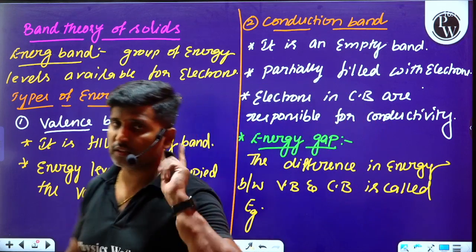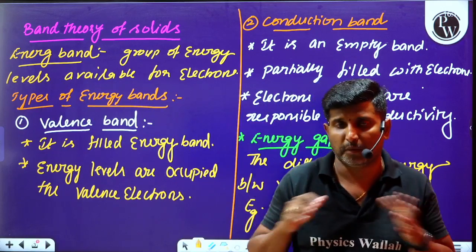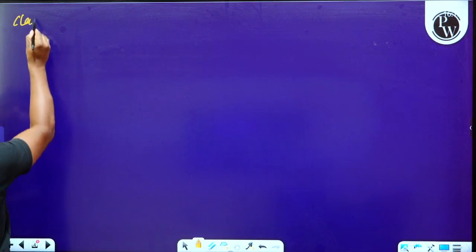So based on this energy gap, solids are broadly classified into three types.